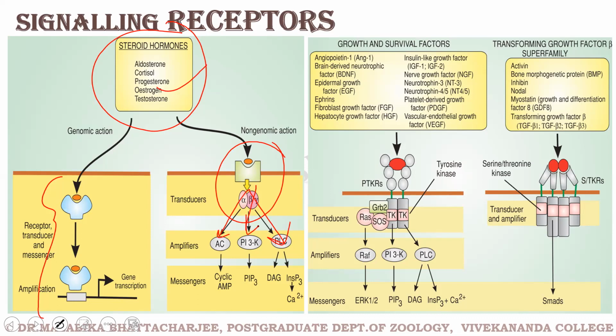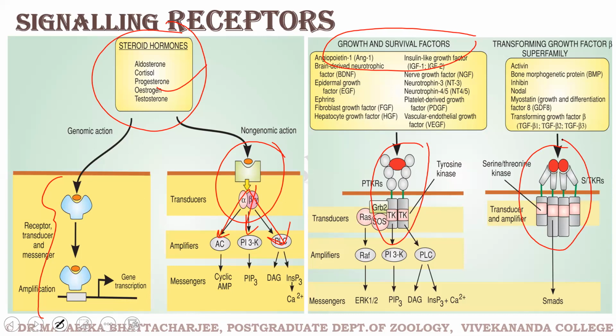When we are talking about the growth factors, they usually prefer the enzyme coupled receptor and follow the pathway of enzyme activated receptors, which we studied. So when we move on to the growth factors, these are the enzyme linked receptors. These receptors are of two categories: the receptor tyrosine kinase and the receptor serine threonine kinase.